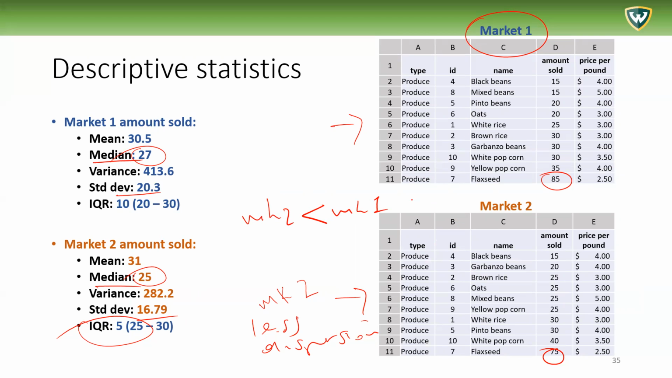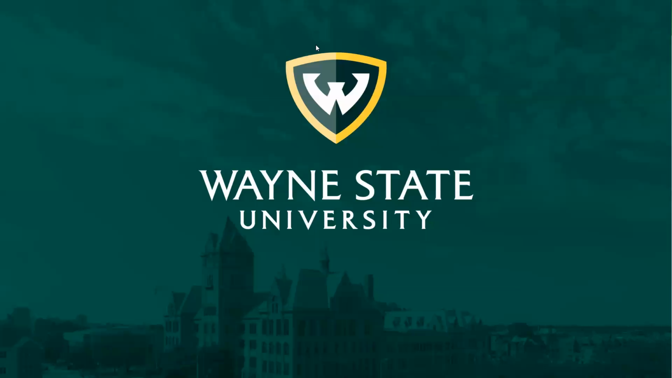They're both useful. They're both good to have. They're easy to calculate, but these are some of the considerations that we need to have when we use these measures. Okay, that's it for this one.